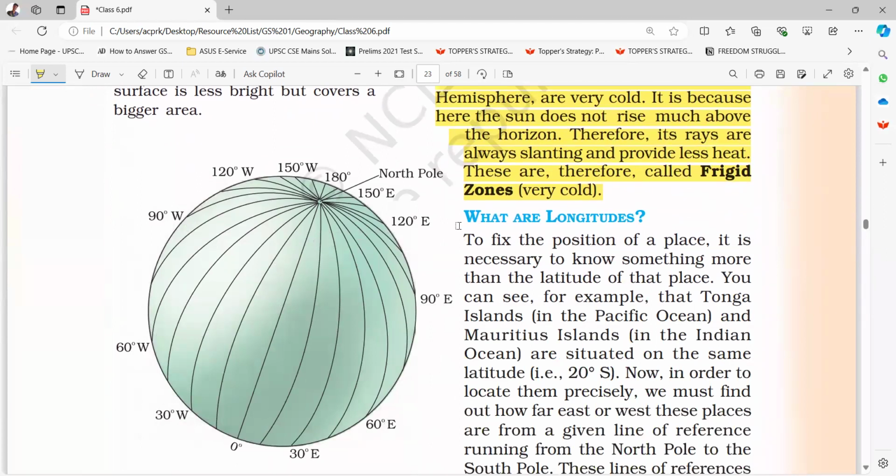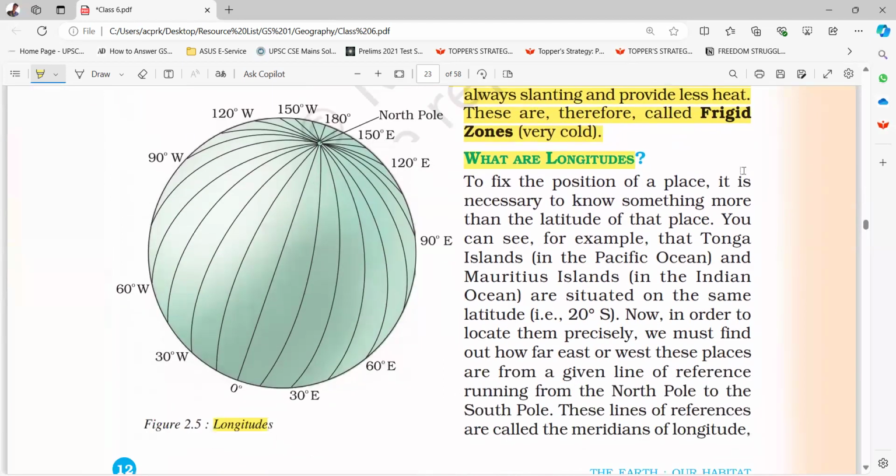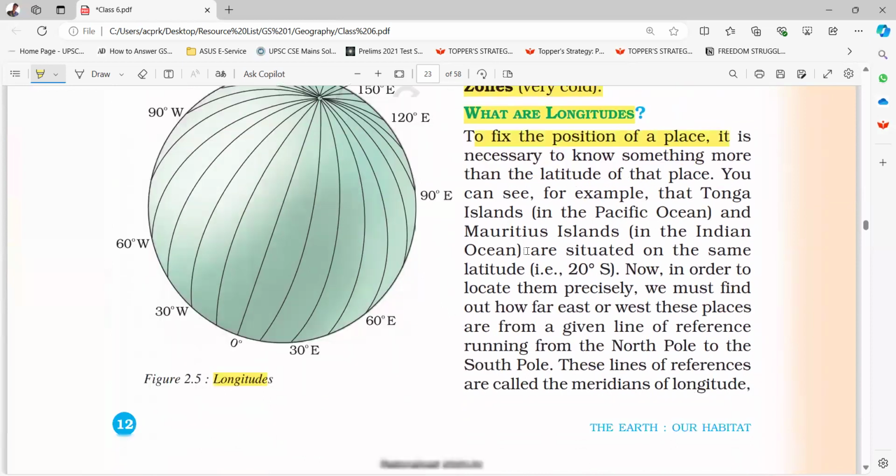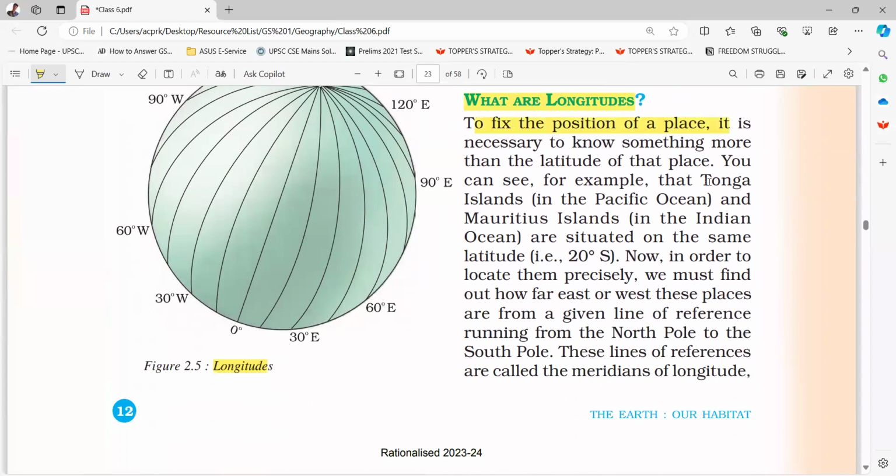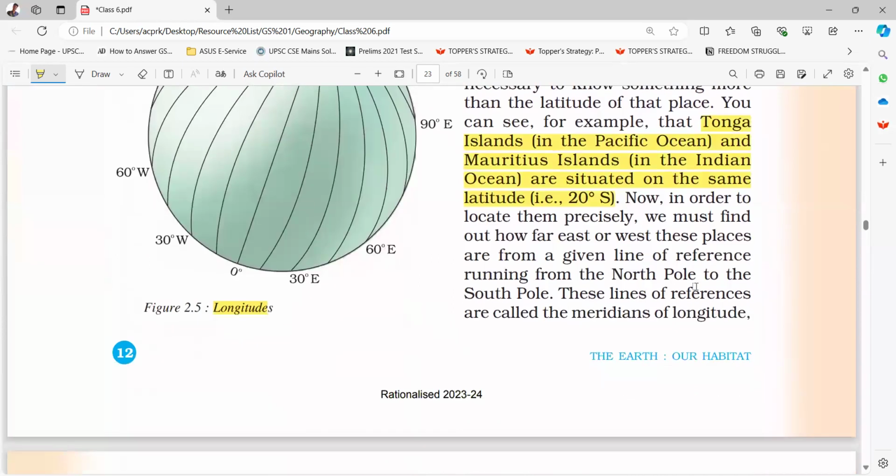What are longitudes? To fix the position of a place, it is necessary to know something more than the latitude of that place. You can see, for example, that Tonga Islands in the Pacific Ocean and Mauritius Islands in the Indian Ocean are situated on the same latitude, that is 20° south. Now, in order to locate them precisely, we must find out how far east or west these places are from a given line of reference running from North Pole to the South Pole.